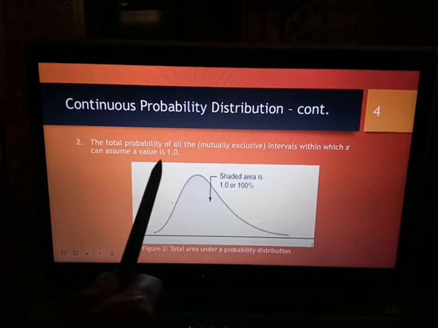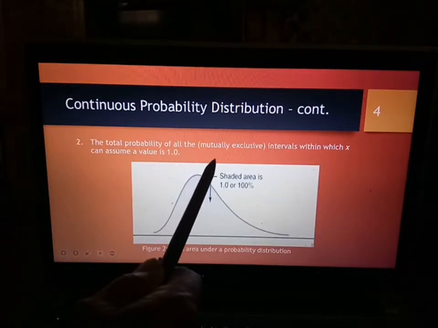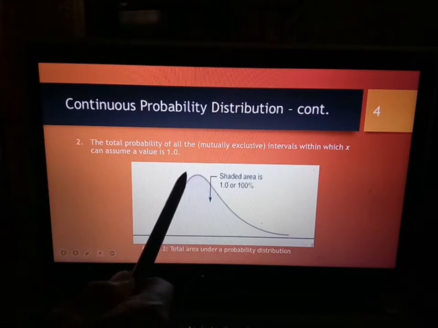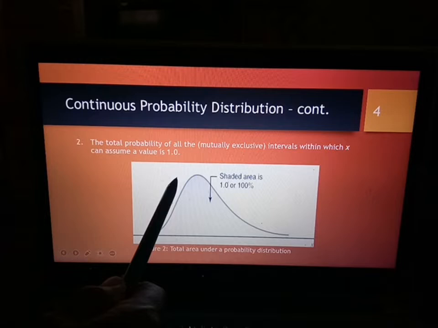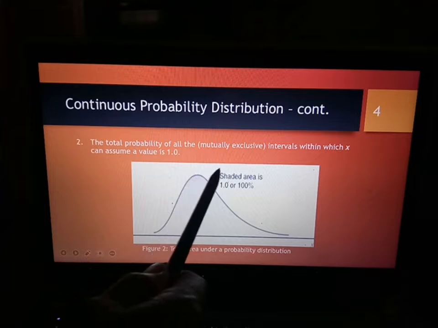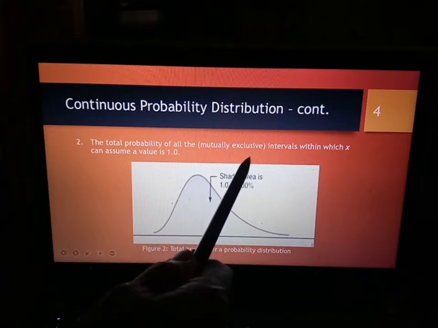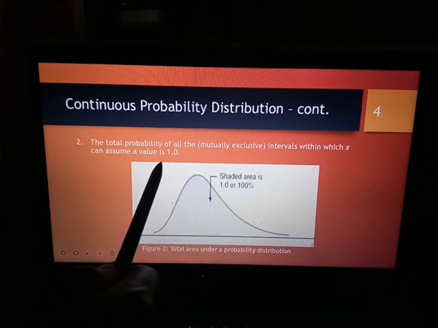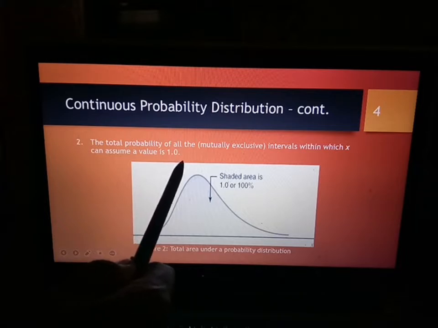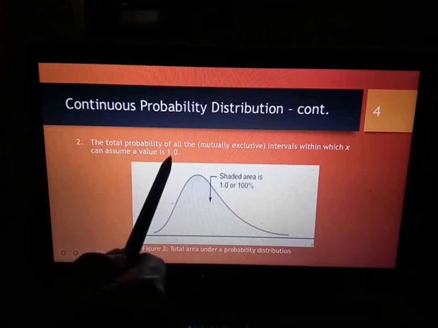Okay, the total probability of all mutually exclusive events. Mutually exclusive meaning that one event does not affect another event. So dia saling tidak bergantung antara satu event dengan event yang lain tu. The total probability for all mutually exclusive events is equal to 1.